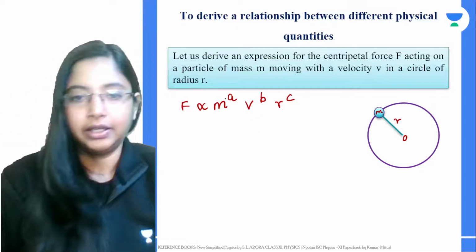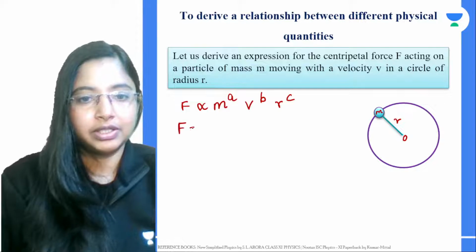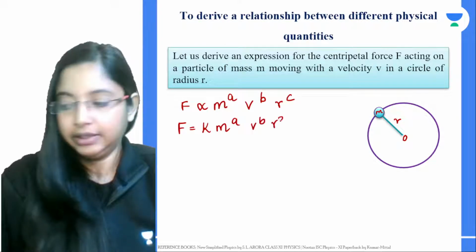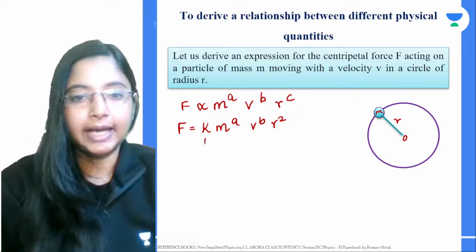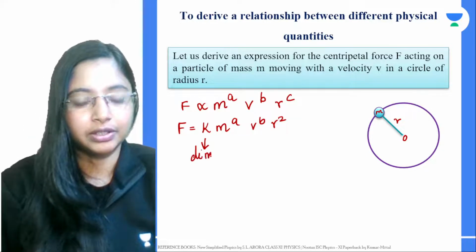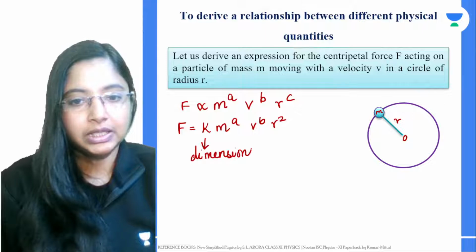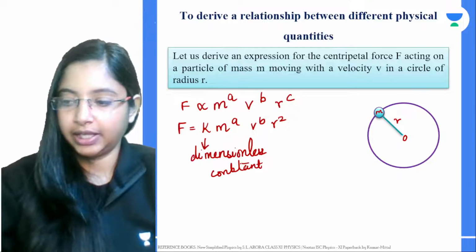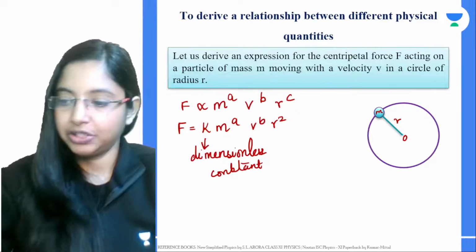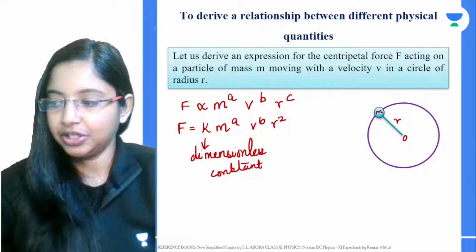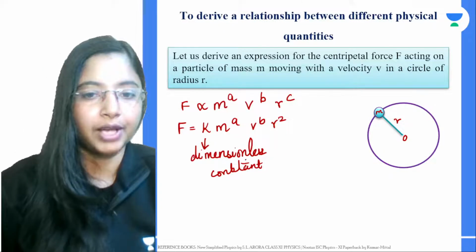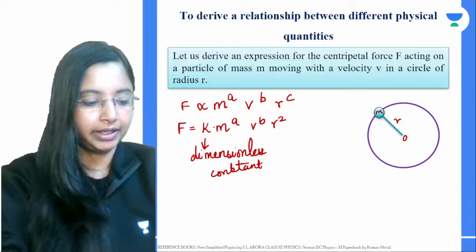Now, to remove this proportionality, let's bring in a constant k. This k is a dimensionless constant, which means it does not have any dimension, but it has a constant value. That could be anything.